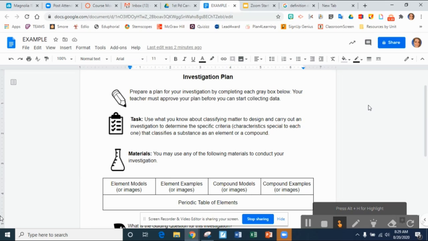In this investigation, your task is to use what you know about classifying matter to design and carry out an investigation to determine the specific criteria, and what I mean by criteria is the characteristics special to each one that classifies a substance as an element or a compound. So really long task, but in short, that means I want you to find out in this investigation the characteristics that make a substance an element and the characteristics that make a substance a compound.